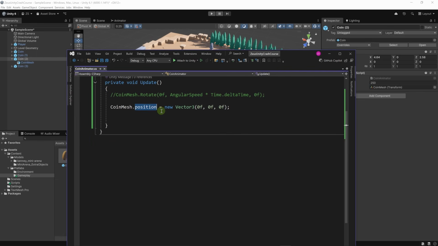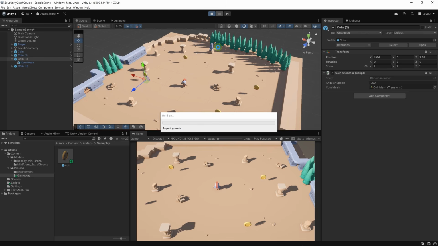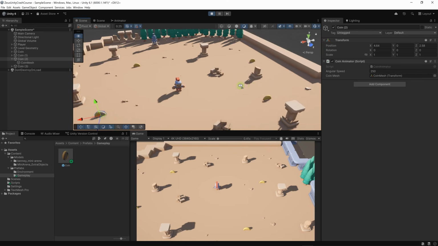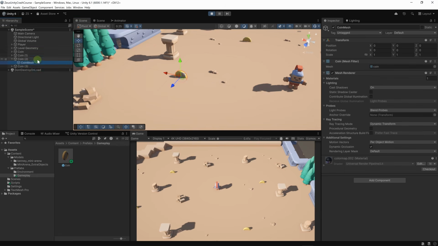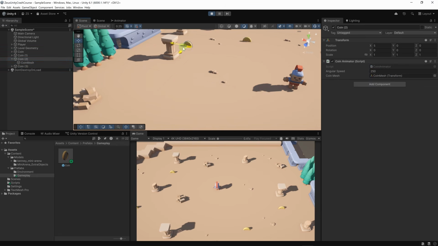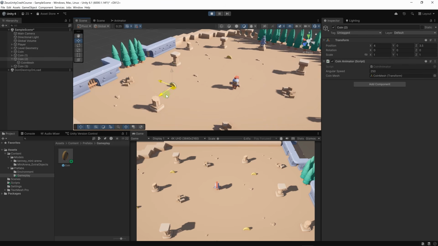However, if instead of position, we do local position, now let's run the game. As you see here, the coin meshes are at 0 position inside of their parent, and when we move the parent, they will remain at 0 in the local space of the parent. So in this case, it makes more sense to manipulate the local position to move the coin up and down rather than manipulating the global position.